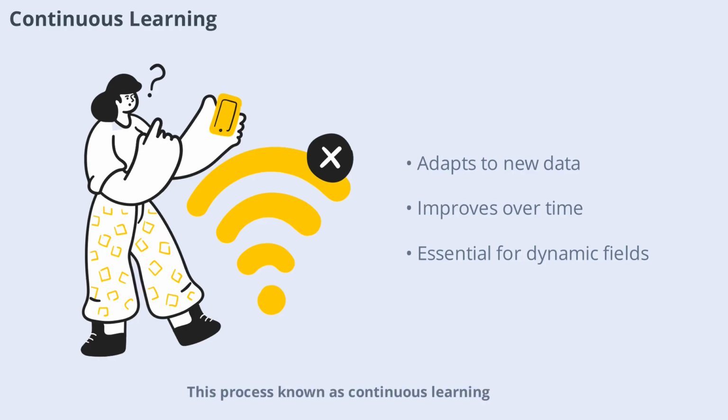This process, known as continuous learning, is vital for applications where data evolves rapidly, such as social media analysis or financial forecasting. Continuous learning helps narrow AI stay relevant and effective in dynamic environments.